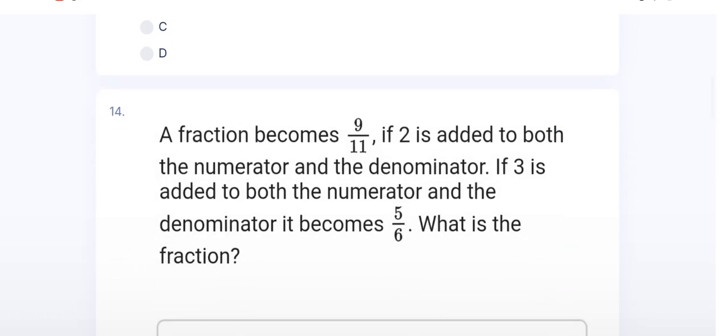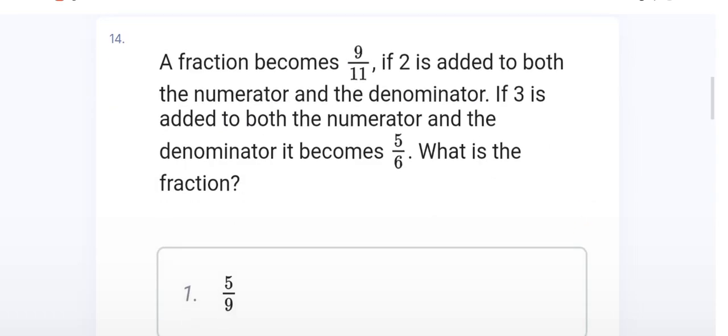And the 14th question is on fractions, numerator and denominator, that means number system.